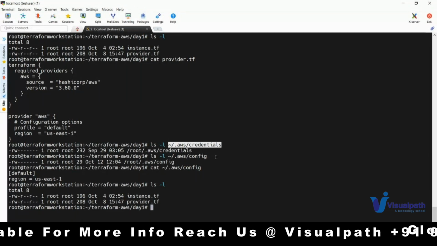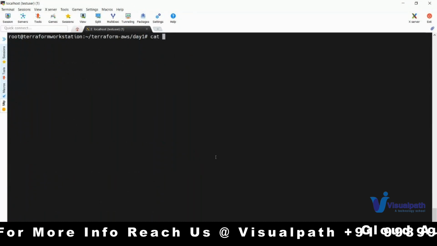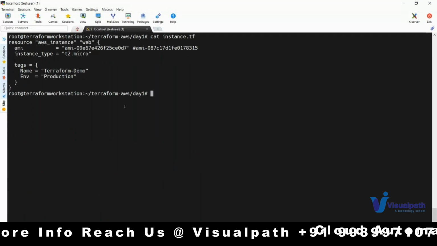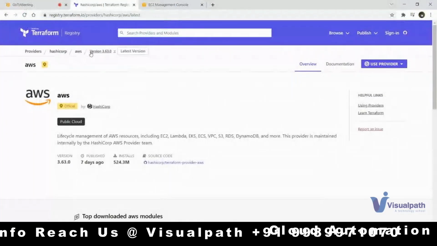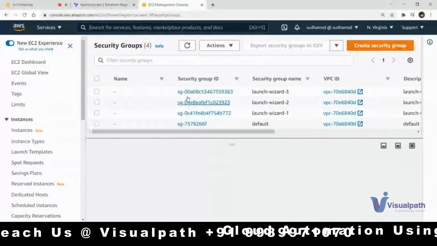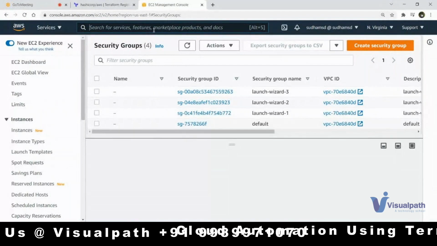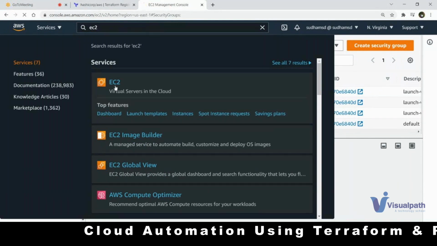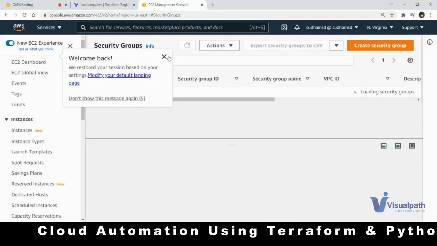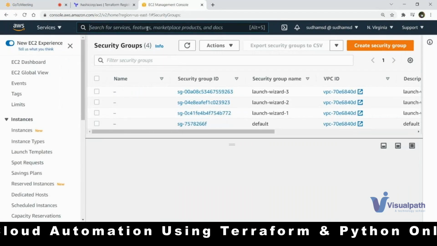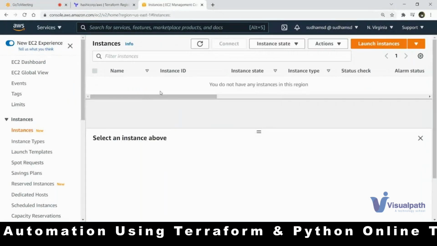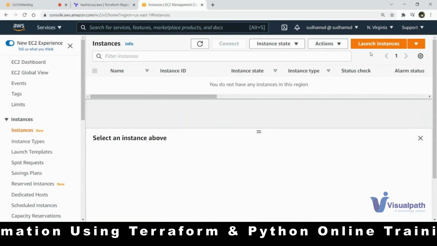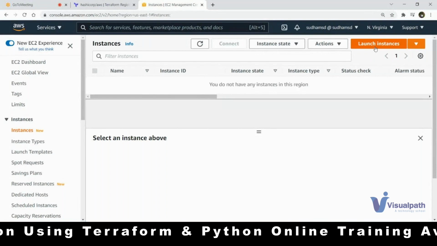Now, that file is written. What is the other file which I created? This is related to an instance, which is nothing but if I want to create an EC2 instance. Just a second guys, going to EC2. Okay, click on instances. Yeah, you can see this is my instance. If you want to create one, generally what we do is select an instance.